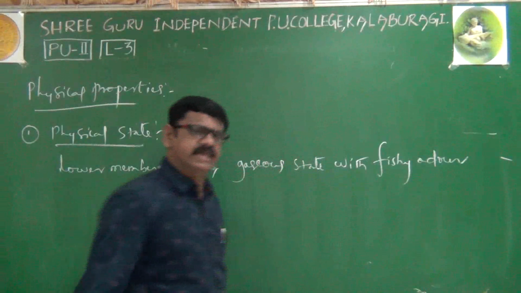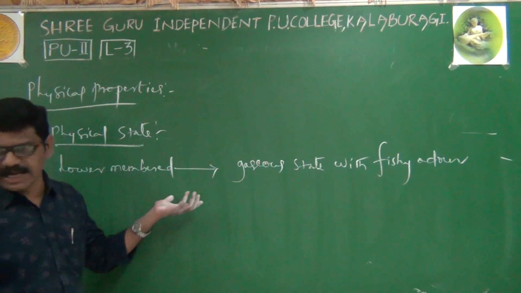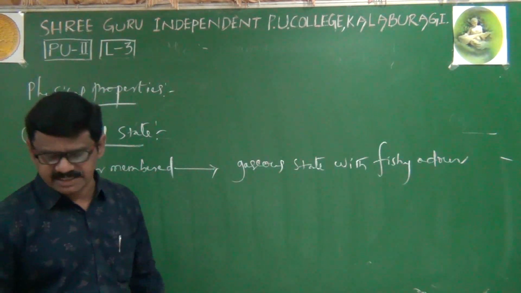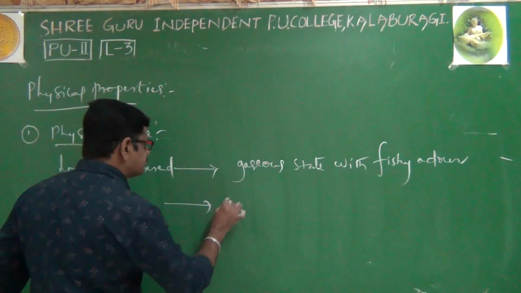Fish smell will be there. I'll repeat. Lower membered amines up to 3 carbon atoms exist in the gaseous state with a fishy odor.